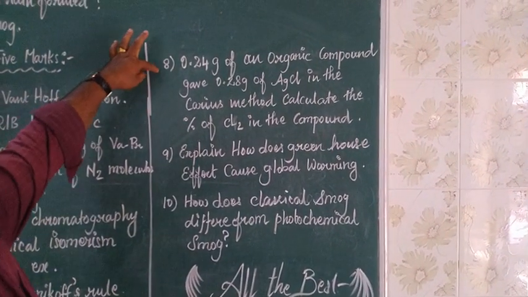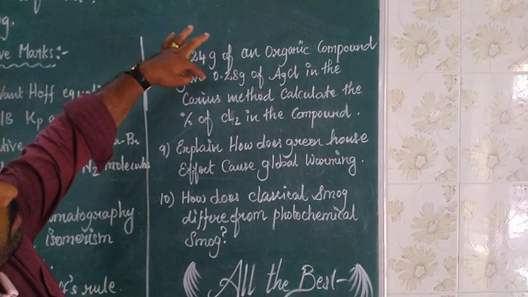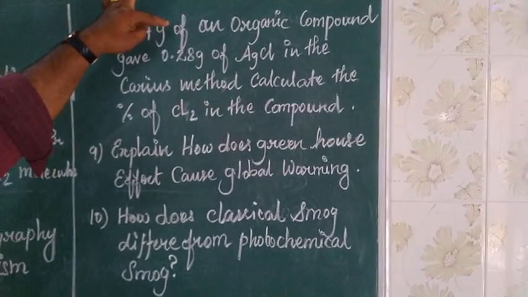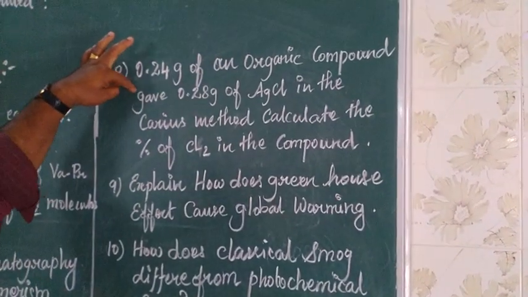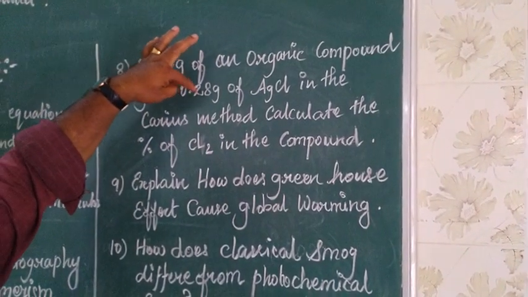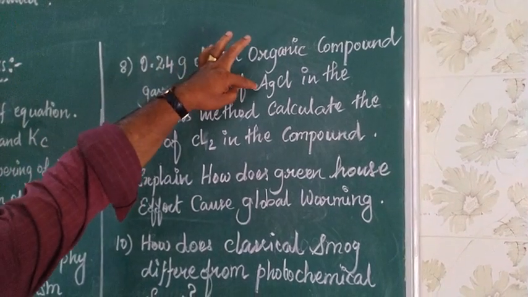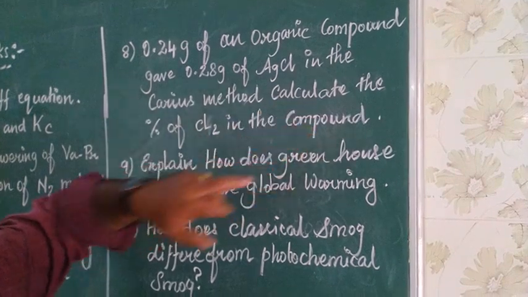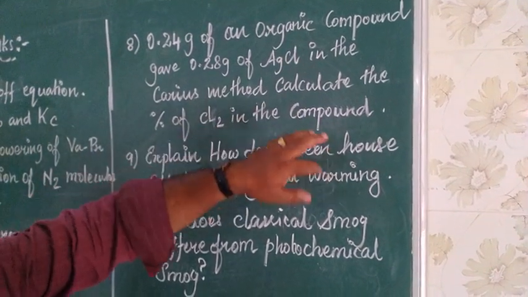Next one, percentage of chlorine. 0.24 gram of an organic compound gave 0.28 gram of silver chloride. In the Carius method, calculate the percentage of chlorine in the compound.